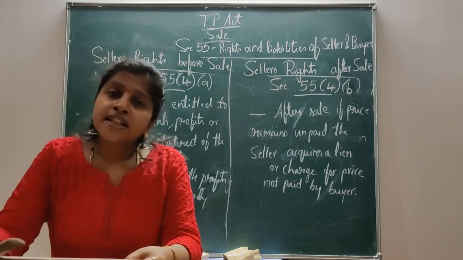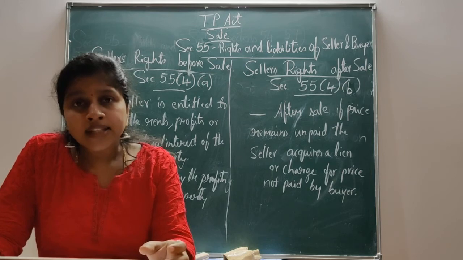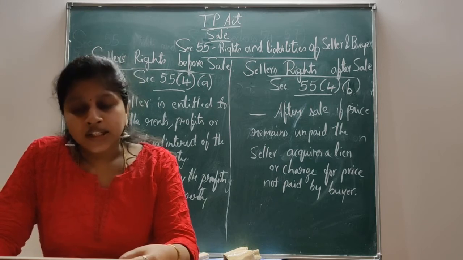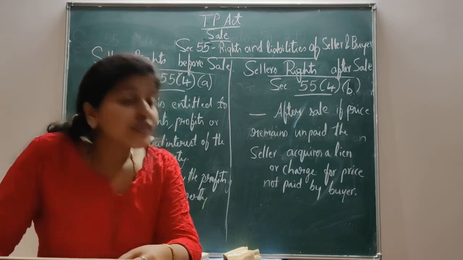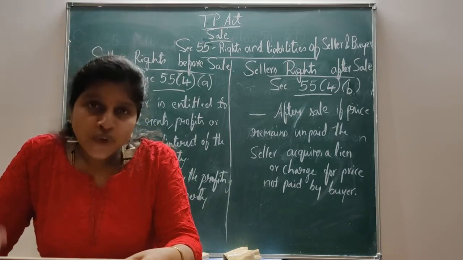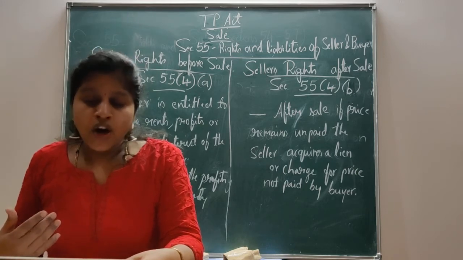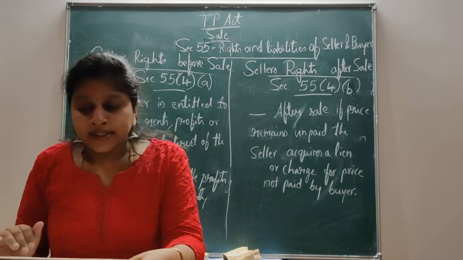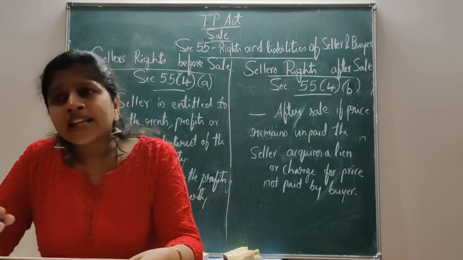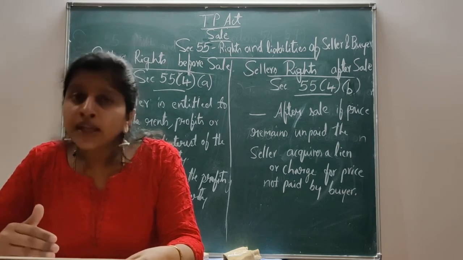Here the charge which the seller is having on the property that is being transferred to the buyer is by operation of law. It is a statutory charge, the right of the seller after selling his property to the buyer. Here the seller has given possession of the property to the buyer. He cannot claim back the possession from the buyer on the ground of non-payment of price, non-payment of the whole or part of the amount. Once the sale has been completed and the possession has been given to the buyer, he cannot get back the possession from the buyer.